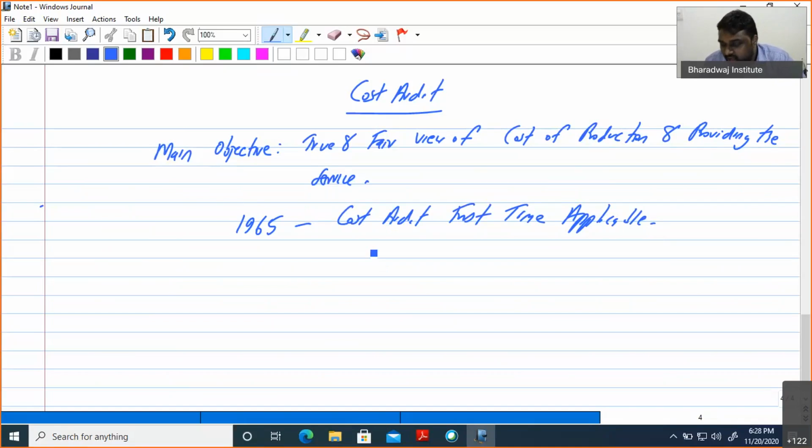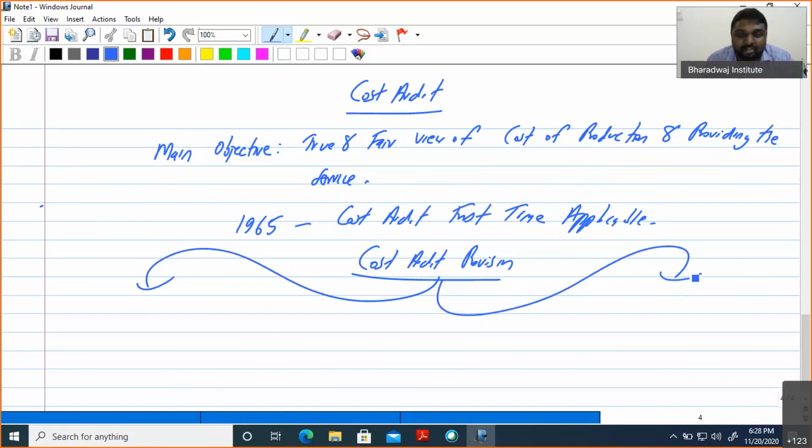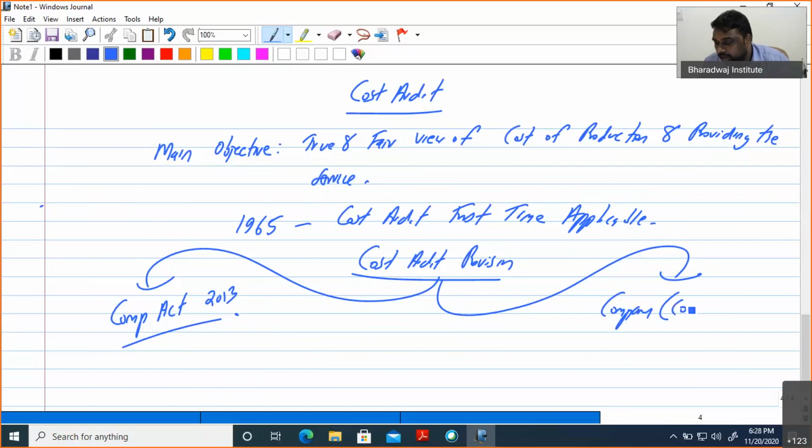Now moving further, how do the cost audit provisions come? We can take two right now. One is the Companies Act 2013. Another one is the Companies (Cost Records and Audit) Rules 2014. These are the two areas where the entire cost audit is discussed: Companies Act 2013 and Companies (Cost Records and Audit) Rules 2014.